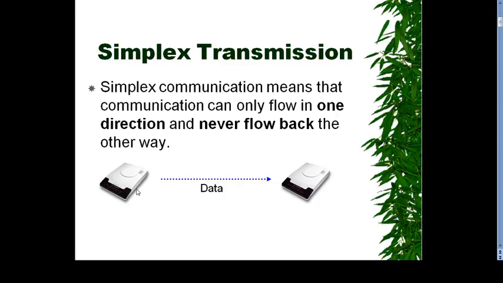If you see here, here is a sender device, here is a receiver device. The blue dotted line indicates the flow of direction of data in only one way. There is never a flow back again from receiver to sender. So this type of transmission we call simplex transmission.